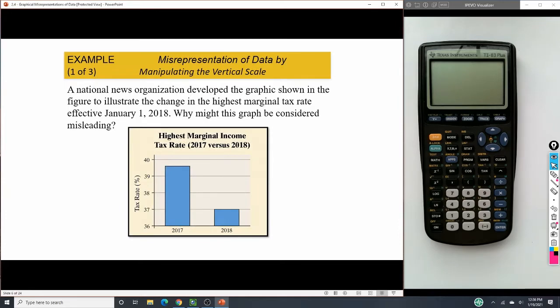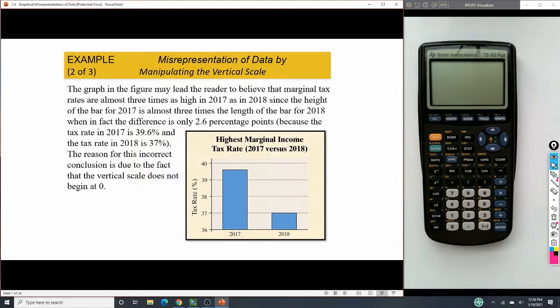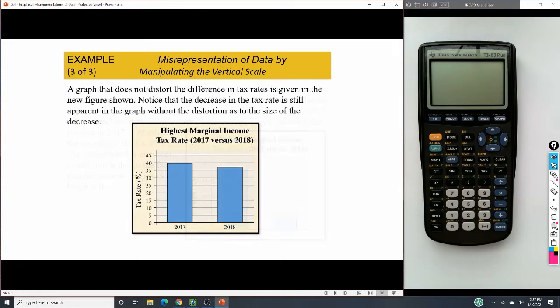Here's another one. It talks about the marginal income tax rate. Right now it looks like 2017 is much higher than 2018. But then we look at the numbers on the tax percentage and notice that we start at 36. That's going to be an issue here. We don't take into effect that we should be starting at 0. If we start at 0, now our graphs don't look so far off. Yes, there might have been an increase or a decrease going to 2018, but it wasn't as significant as the first graph led us to believe.